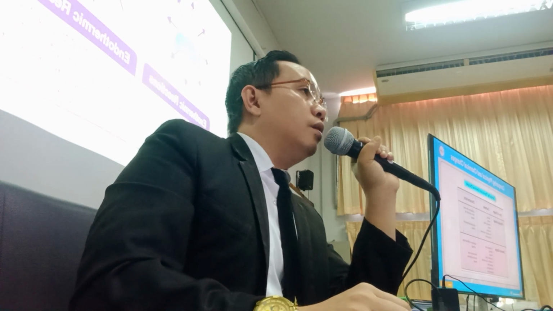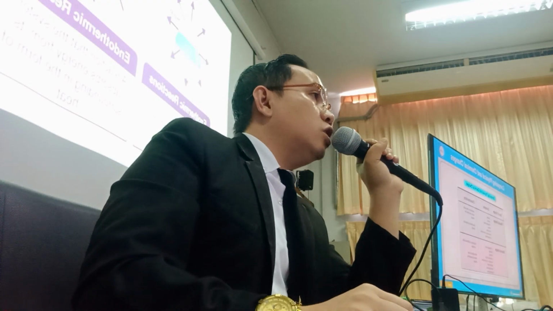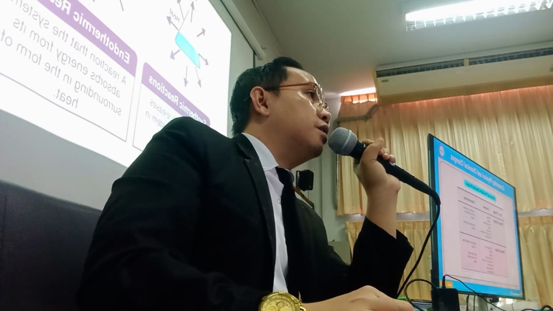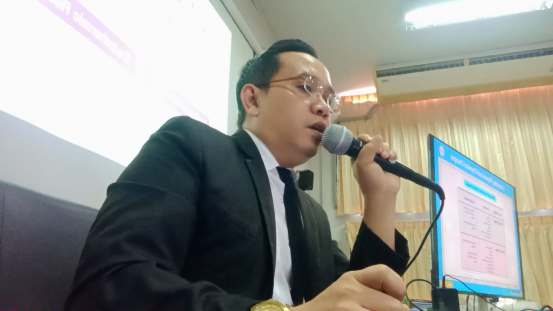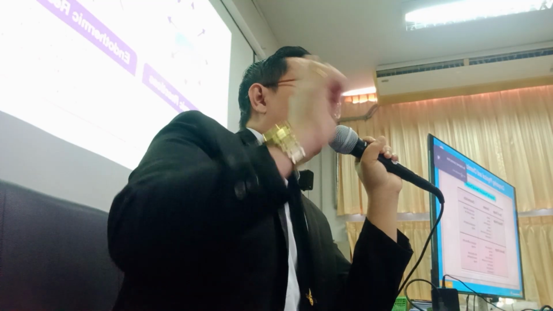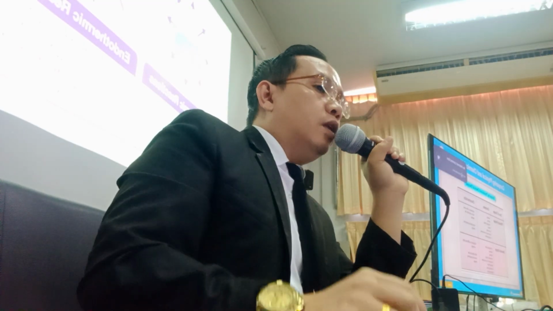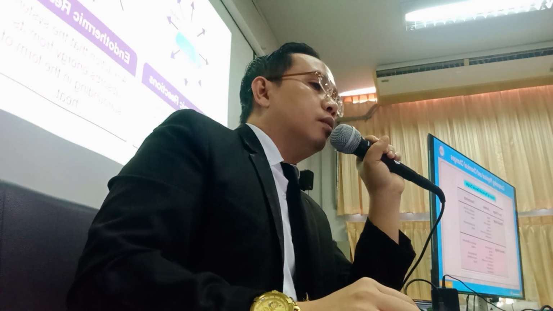Spoiling of food, rotting of food, decomposition of organic materials, and ripening of fruits. Tarnishing of silver, then digestion and respiration as well. So, the characteristic of chemical change: the substance is different after a chemical reaction takes place.